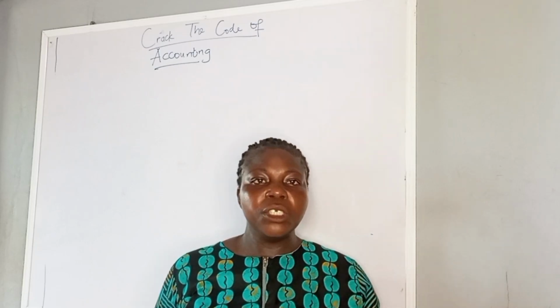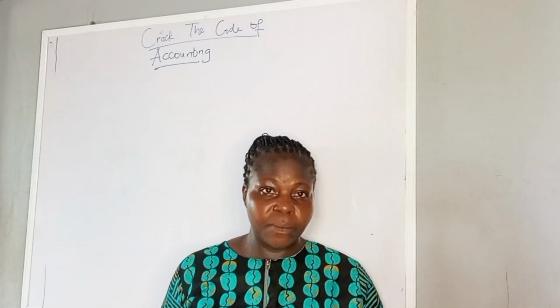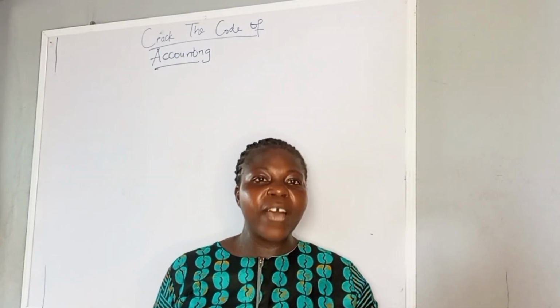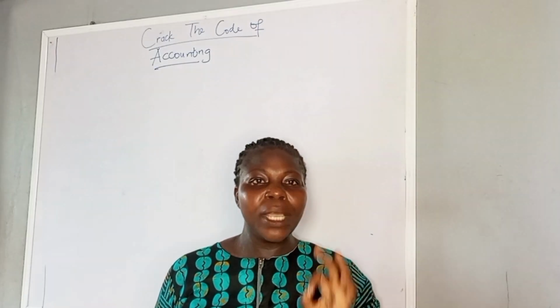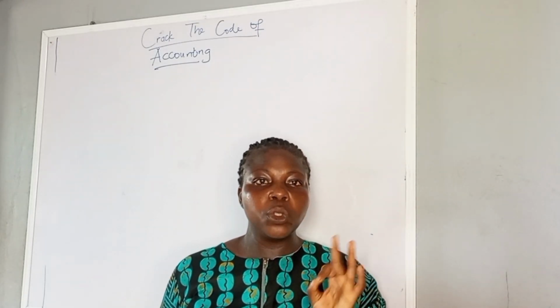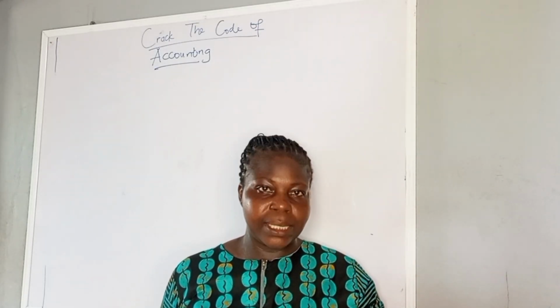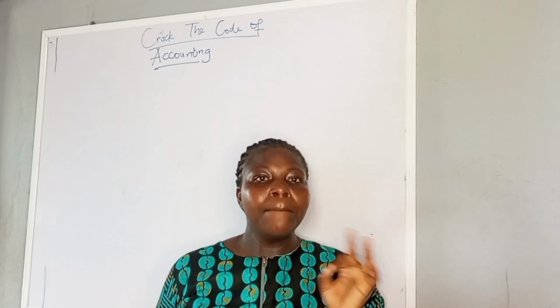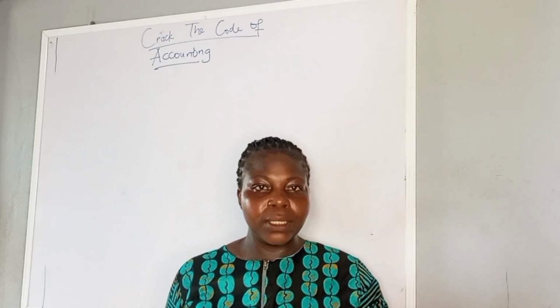What you need to know about the new rent relief. The new rent relief provides that you can deduct 20% of your annual rent from your income, with a maximum of 500,000. What does that mean?